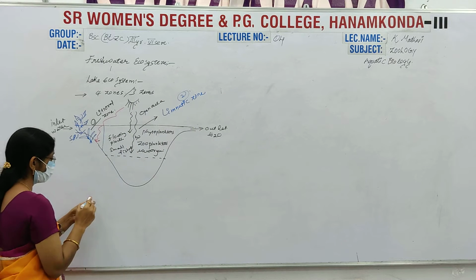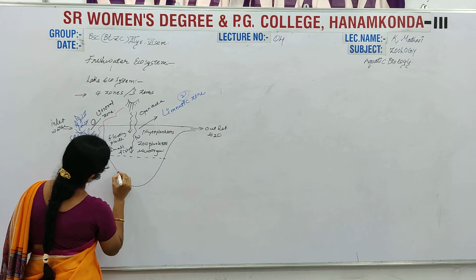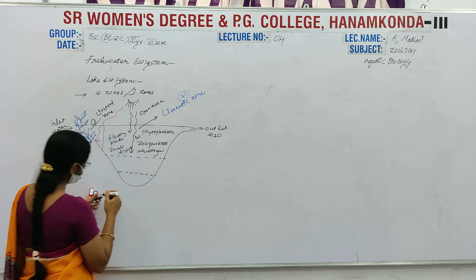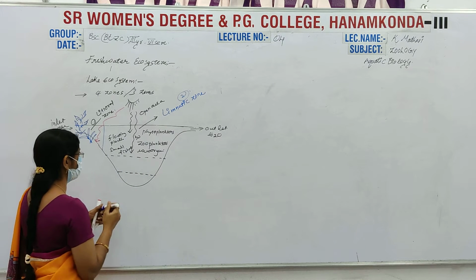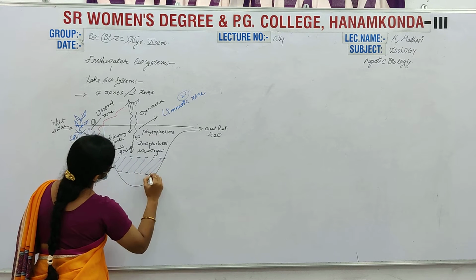This is the second. And where the sunlight does not enter this region, or poor sunlight is present, this region is known as the profundal zone.